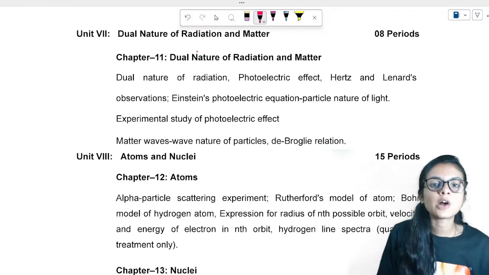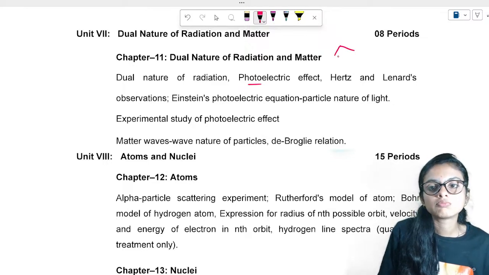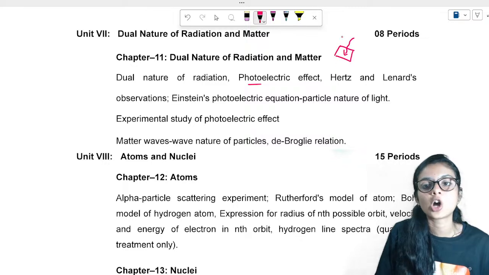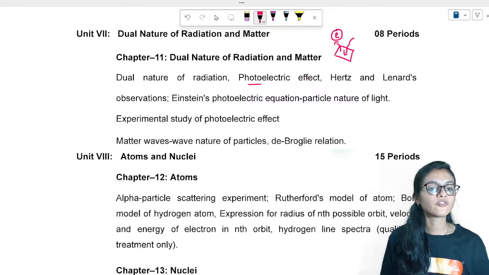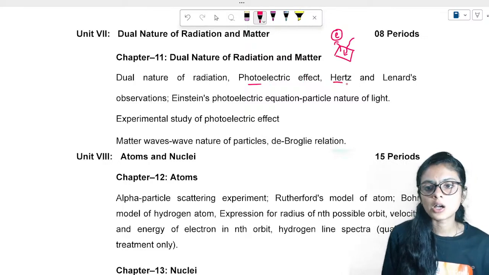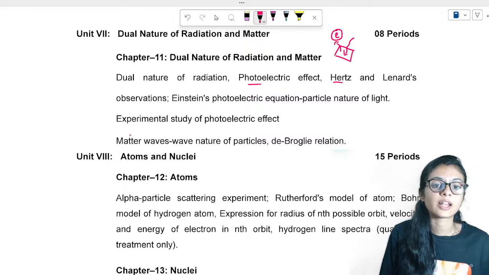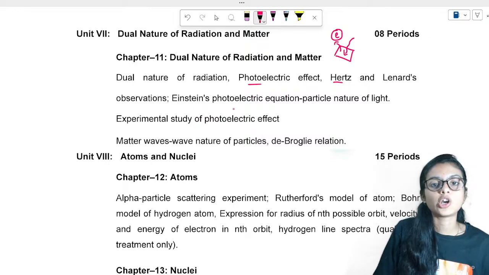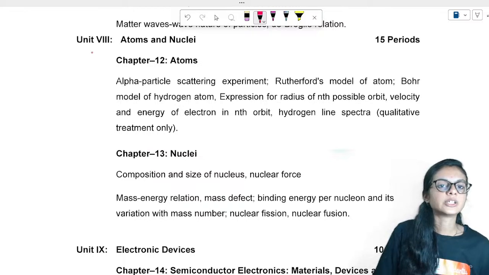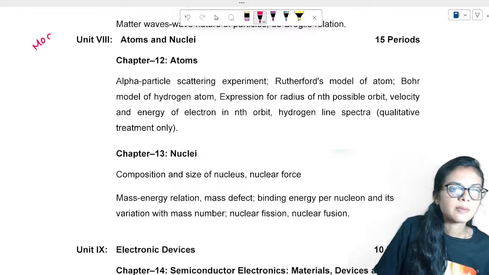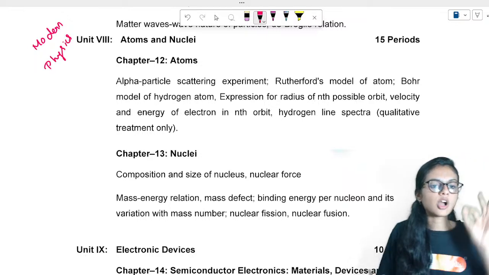Then we'll study about the dual nature of matter. That is nothing but the photoelectric effect. In a material, if we incident some light rays of threshold frequency, what happens from this metal? Electrons will eject. This process is nothing but the photoelectric effect. So you'll study about Einstein's photoelectric effect, wave particle duality, and so on. Dual nature is nothing but wave particle duality. Then you'll come to modern physics, where we will study about the small particles.